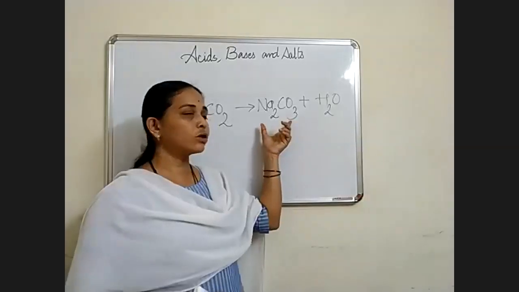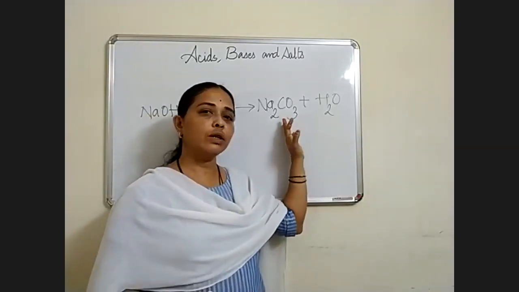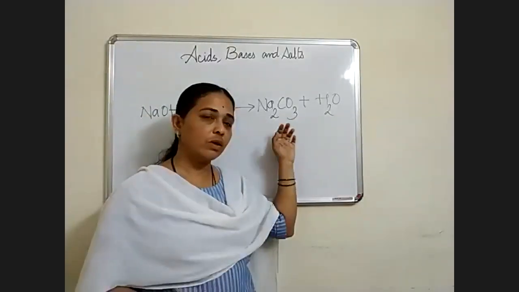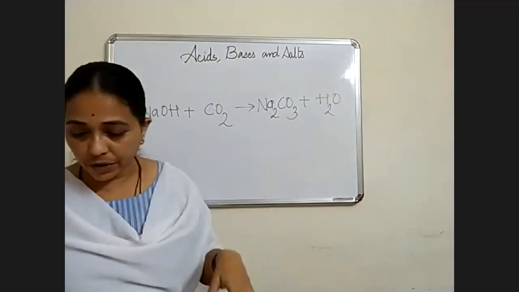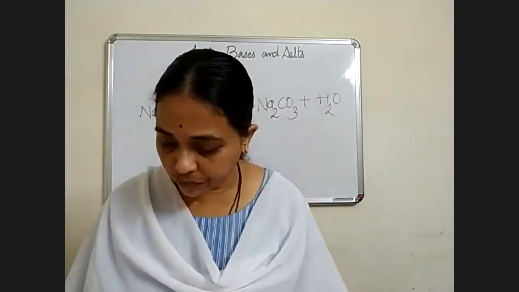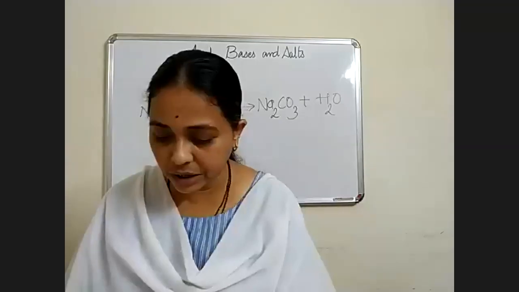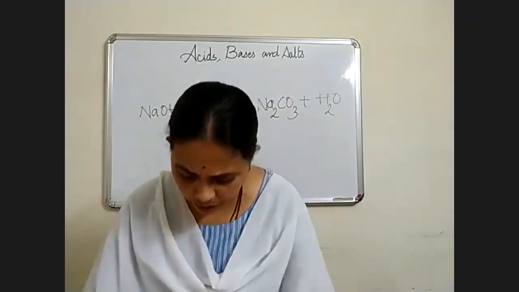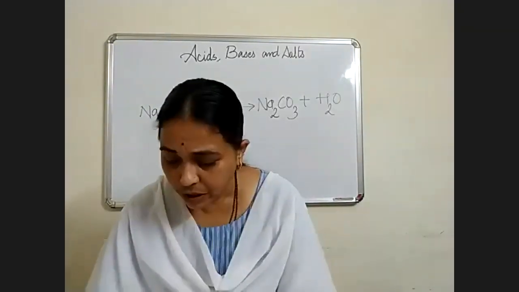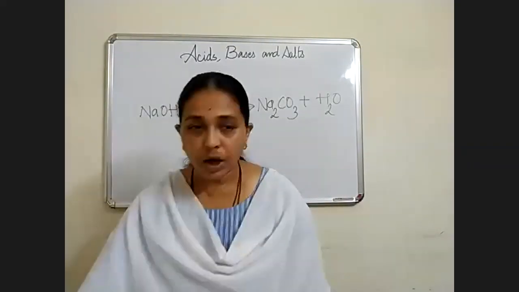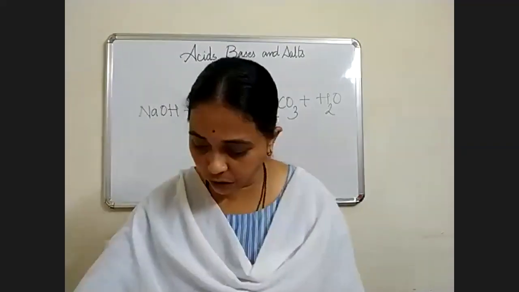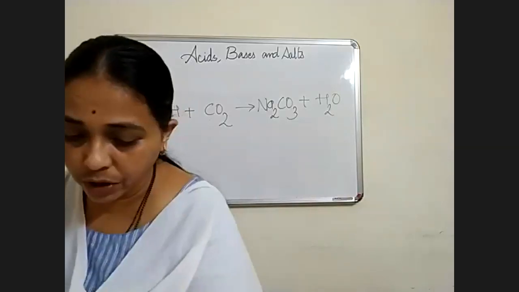So you get salt and water. This salt is a basic salt. That way the reactions go on. Please complete these three reactions from pages 66 and 67. This lesson is there for your exam, for your term.